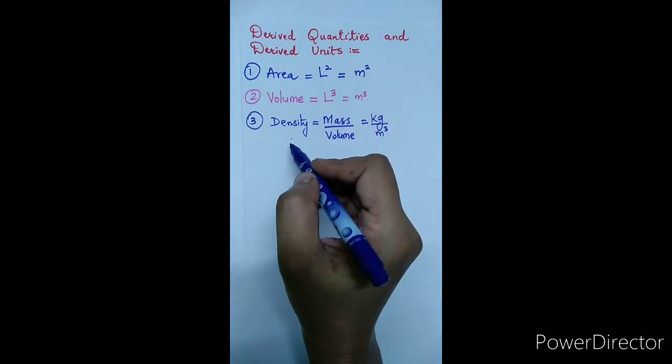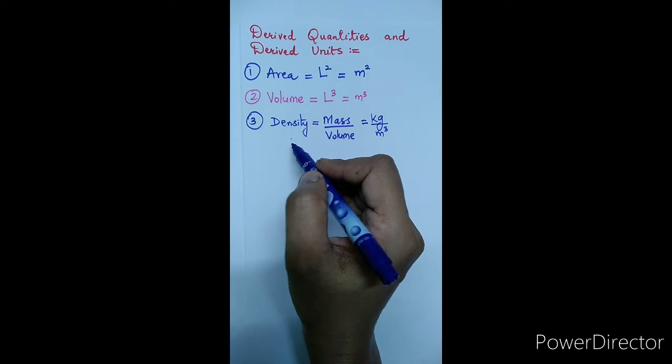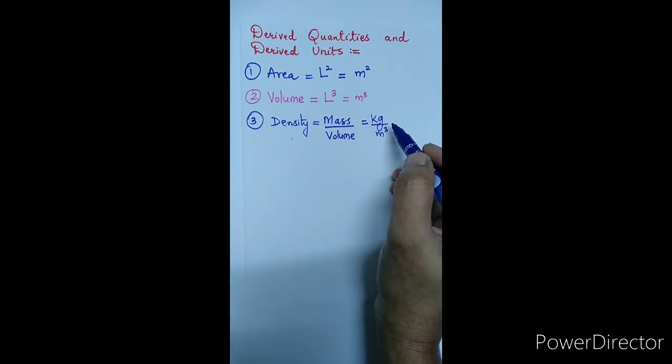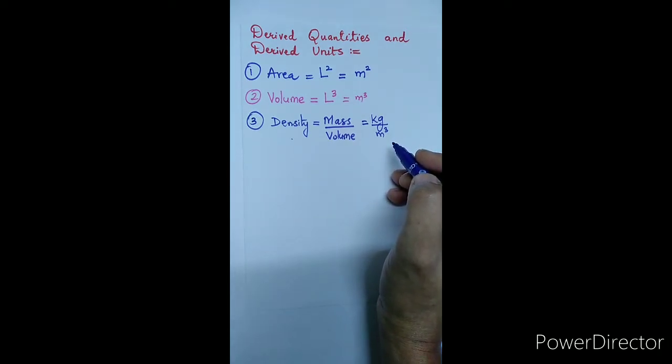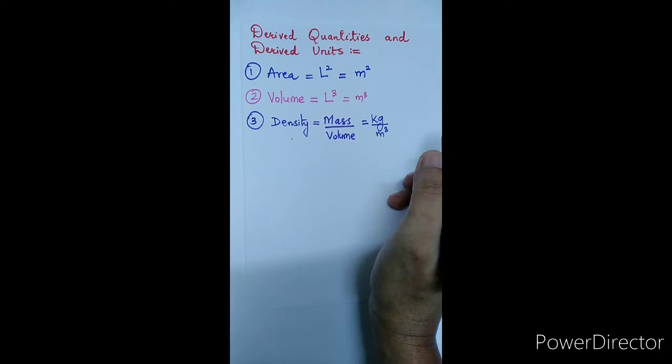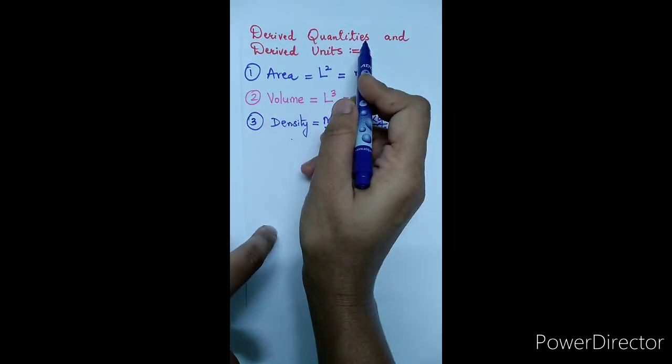The derived quantity density depends on two fundamental quantities, and the derived unit is also obtained by using the two fundamental units. So here we have defined the derived quantities and derived units: the physical quantity that is to be derived by using one or more fundamental quantities is said to be a derived quantity.